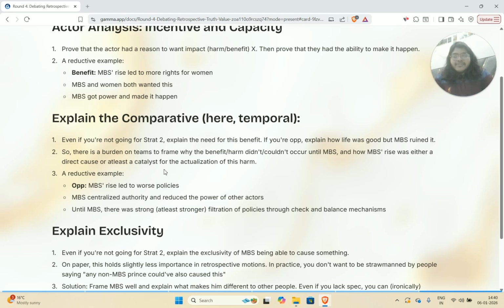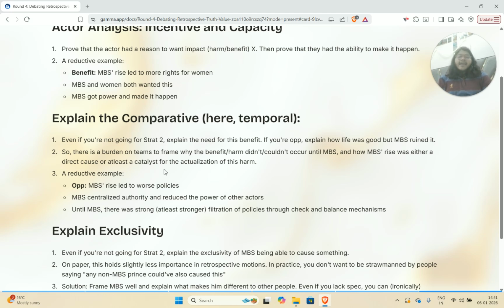Not, I mean, if you're closing, of course, you want to have a novel case, but you need to focus on the novelty of the benefit or the novelty of the harm, and explain why this benefit or harm did not exist before this, and if it's a benefit, then why people wanted it, and if it's a harm, why people really, really dreaded it, and it still ended up happening, something like that.